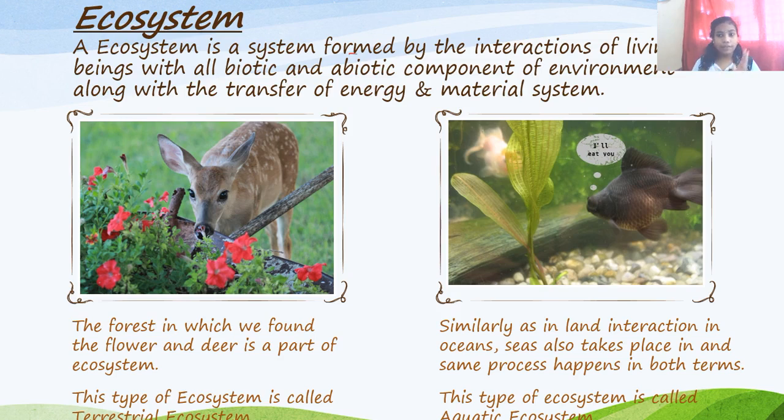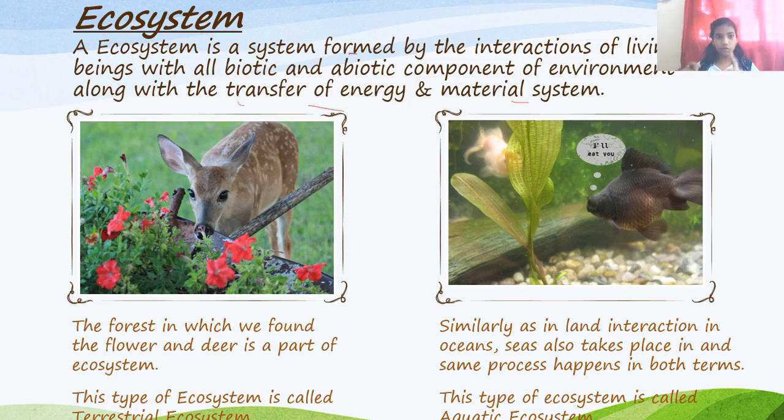So what I am trying to say is that an ecosystem is a system formed by the constant interactions between the living beings and all biotic and abiotic components of the environment, along with the transfer of energy and material system. How the energy is transferred and the material system we will learn in the next part. But for now, let me just tell you what the ecosystem is. So the forest in which we found the flower and the deer is a part of an ecosystem.